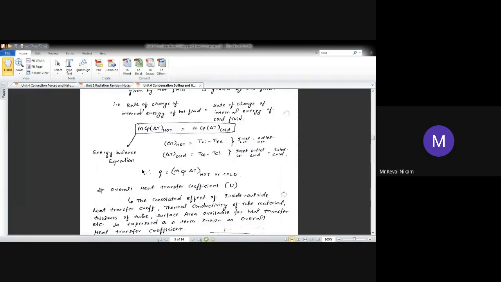Now, one more important thing here is the assumption. In a heat exchanger, what we assume is that all the energy given by the hot fluid will be taken by the cold fluid. That is our assumption. But in practical problems, it doesn't hold valid.